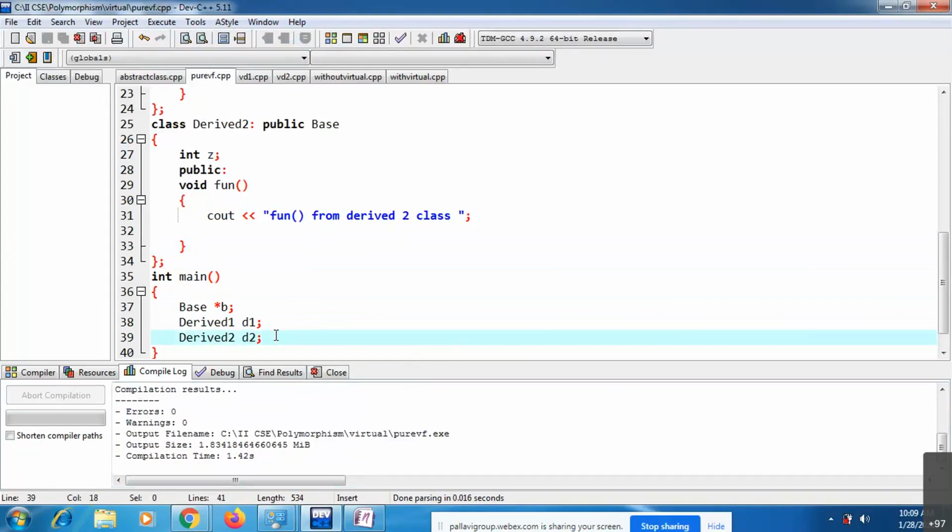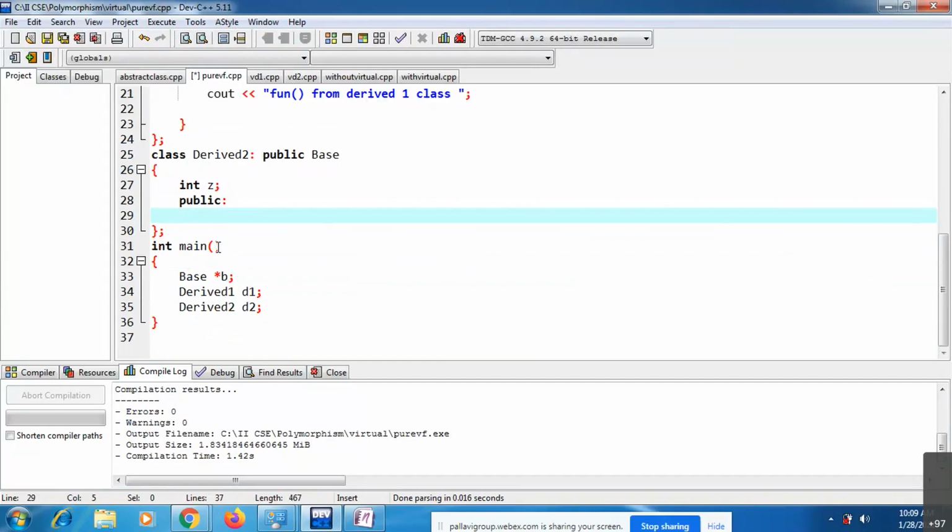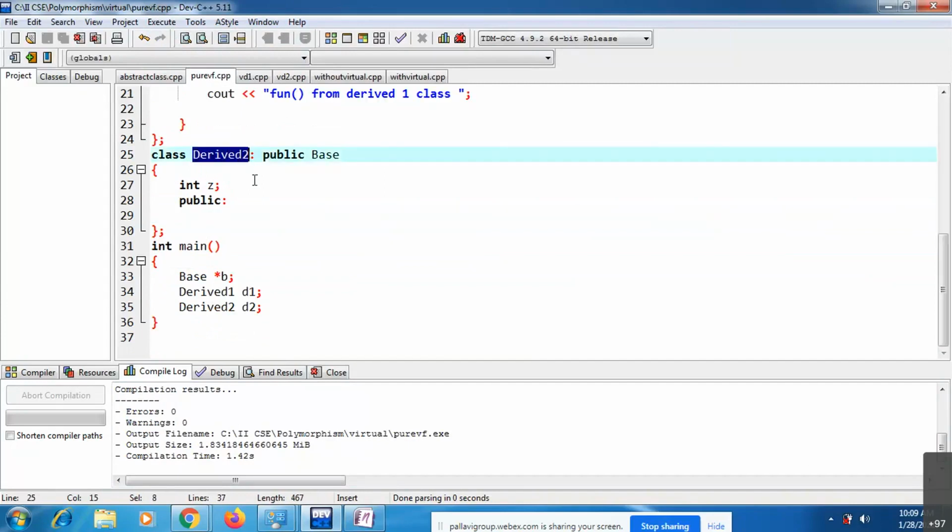Now the point is, if I do not override this particular fun function in derived 2, if I do not override that pure virtual function inside derived 2, what happens? This particular derived 2 also will become an abstract class.